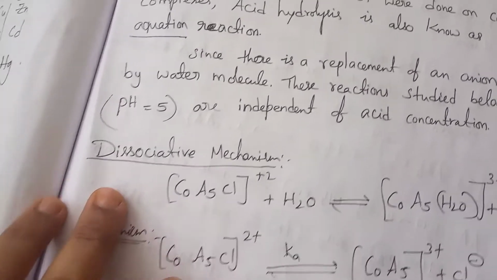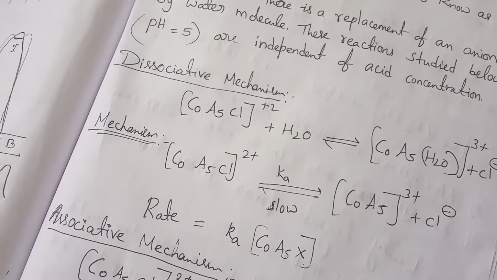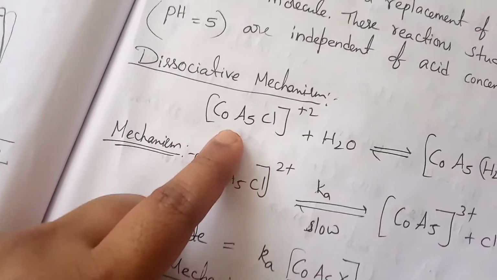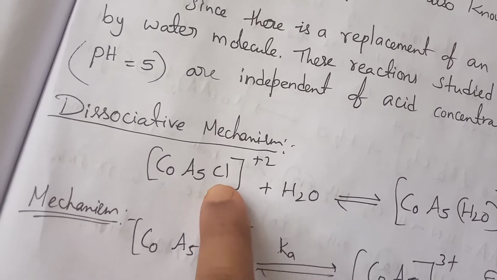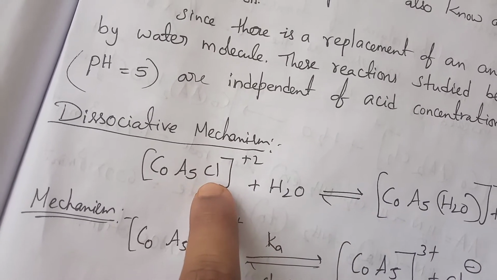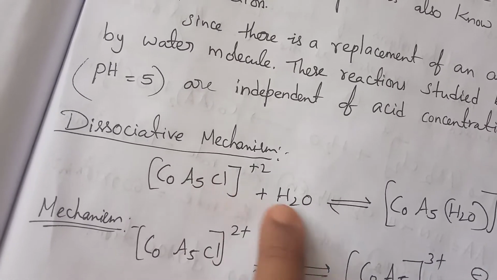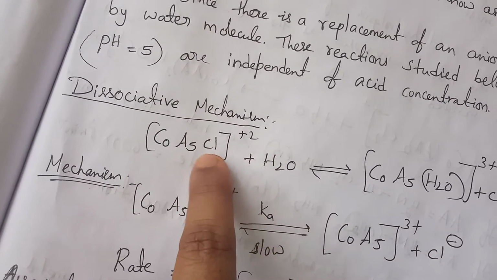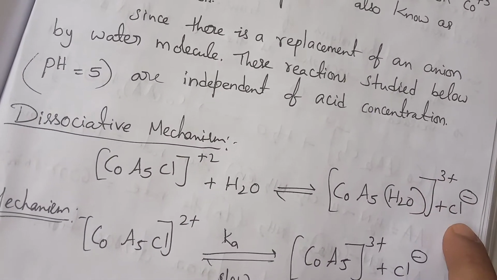This type of acid hydrolysis reaction is explained by two mechanisms: the dissociative mechanism and the associative mechanism. We already know the dissociative mechanism from the previous class. One of the ligands is a labile ligand, because it moves from the coordination sphere to outside the coordination sphere. That means the exchange of the ligand is fast, so these ligands are called labile ligands. Here the water molecule is replaced by the chloride. As said before, plus 2 is converted to plus 3 and the chloride comes outside.